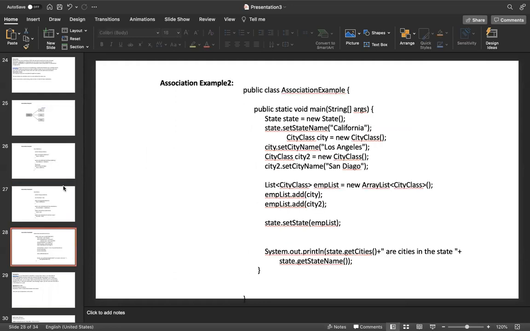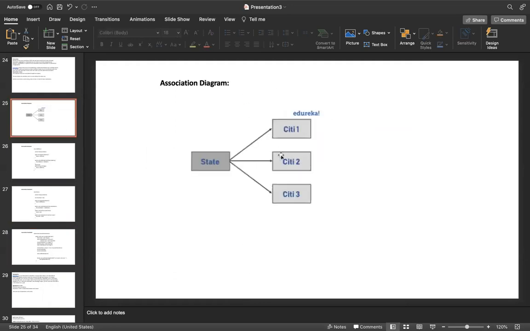Without state, city can exist. Without city, state can exist. If one is removed, if cities are removed, state still can exist. If state is removed, city still exists. Okay, these two are not dependent.